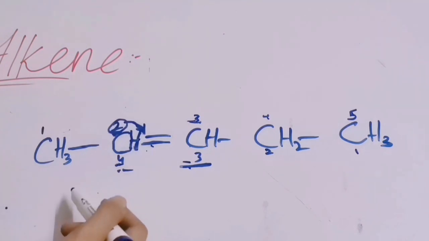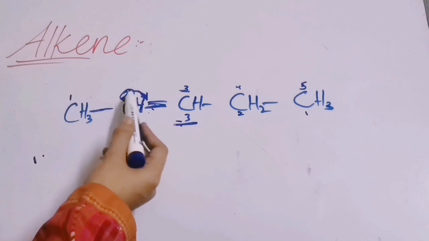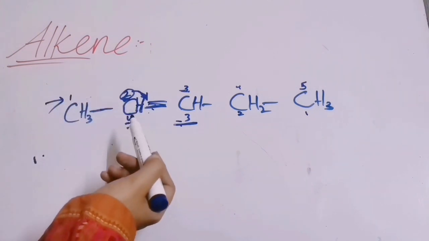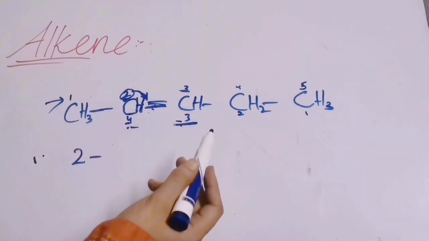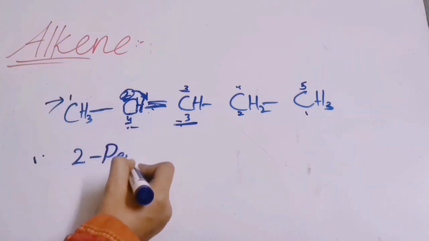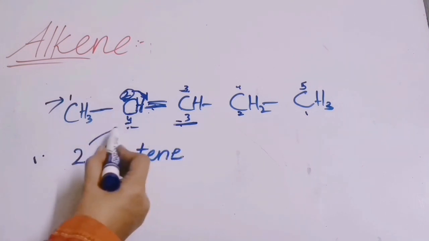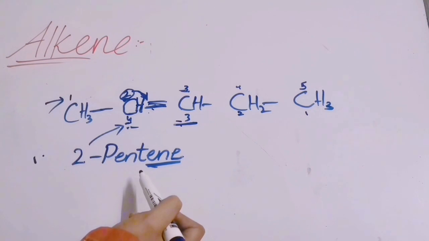But according to the rule, we have to select the chain in which the double bond is getting the smallest number. So we will select this chain. And what will be its name? Its name will be 2. And how many carbons are present? 5. So we will write the name 2-pentene. 2 is representing the position of the double bond and ENE is representing the presence of alkene.